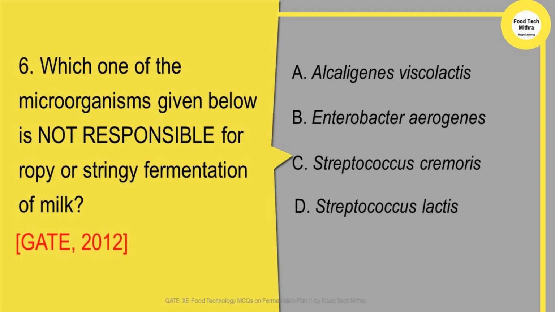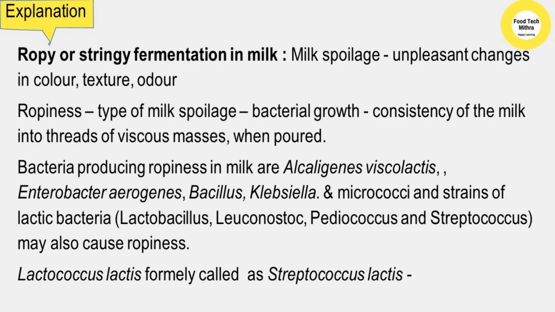The next question is, which one of the microorganisms given below is not responsible for ropey or stringy fermentation of milk? This question was asked in GATE 2012 and four options are given. First, we'll see about the ropey or stringy fermentation in milk. Milk spoilage is characterized by unpleasant changes like changes in color, texture, or odor in milk. Ropiness or stringiness in milk is one type of milk spoilage due to the growth of bacteria.